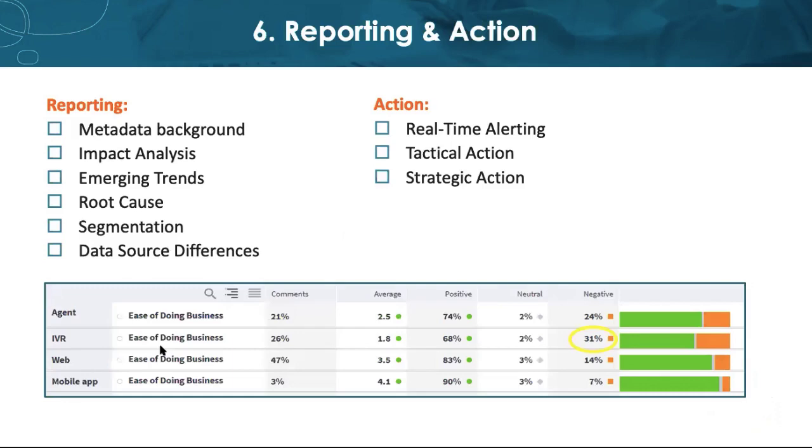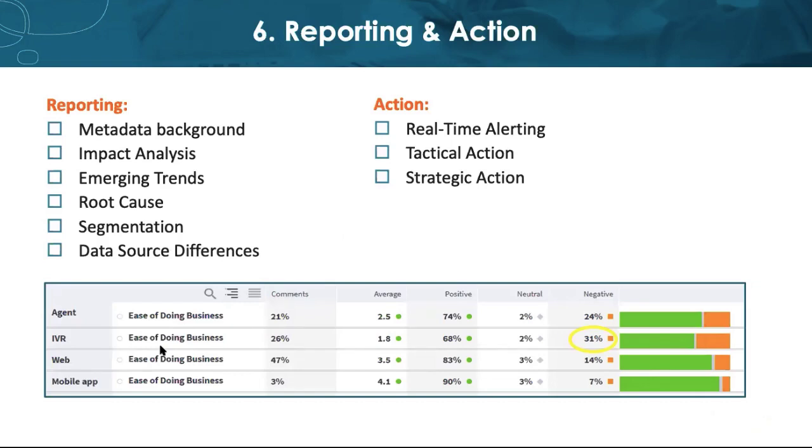Reporting and action. So text analytics can do the same things that quantitative analysis can do, but unstructured data I find is much richer. Don't paint yourself into a corner. Keep focusing on your business questions. Use available metadata to make insights even more actionable, and then try and think beyond one dimension.